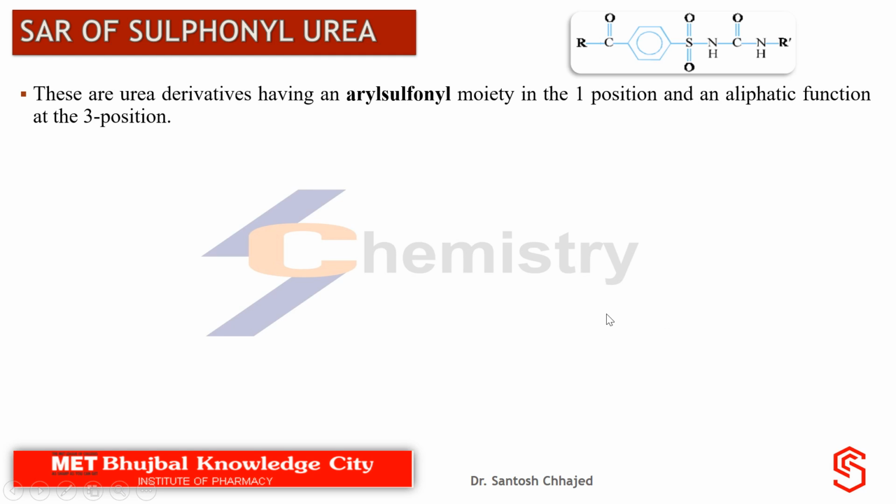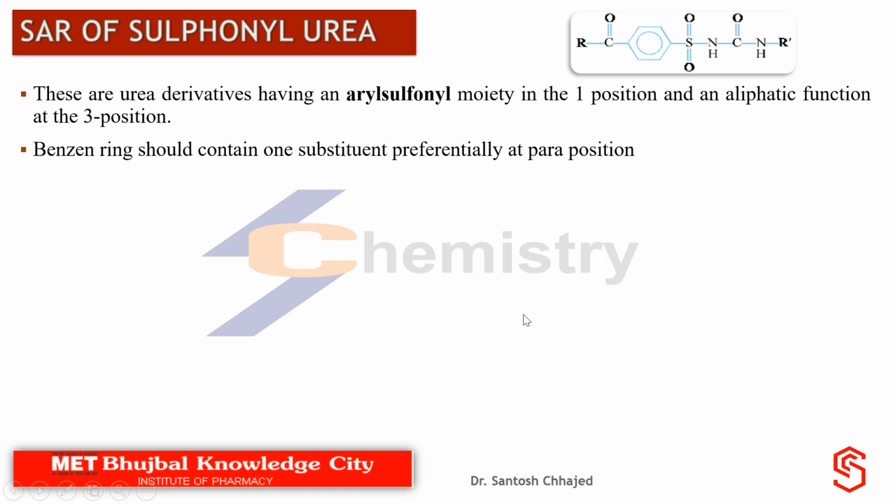But even if we go on modifying R and R dash, that is the substituent present on the aromatic ring, or if you try to modify the aliphatic portion or R dash, that results in a change in the activity and even undesired effects or side effects. So what modifications are suggested, we'll discuss one after another.